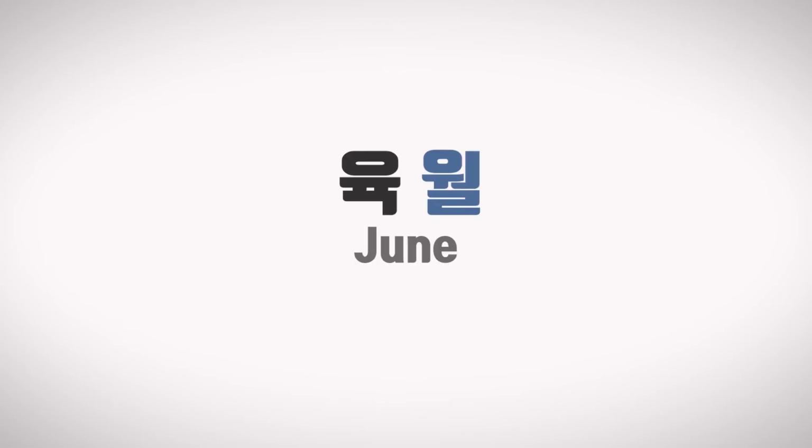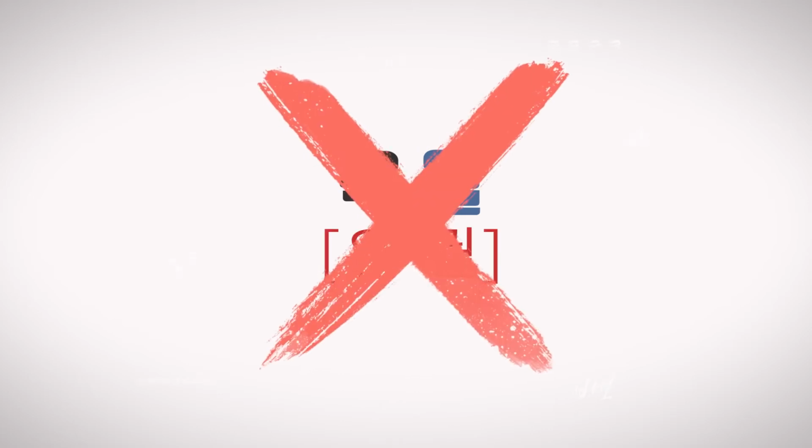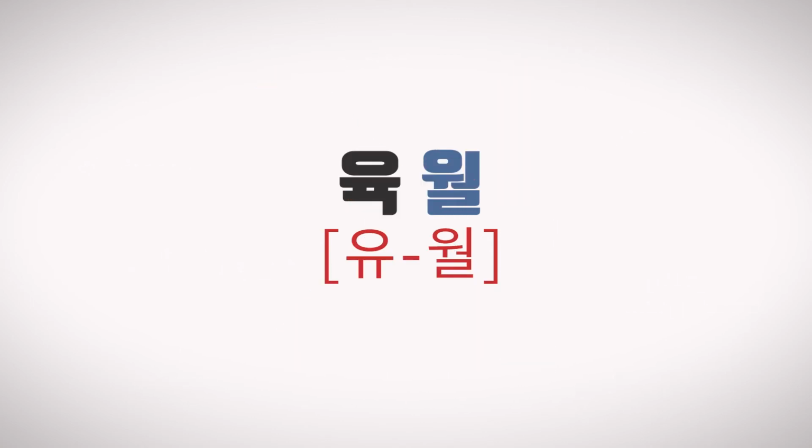However, you need to be careful when you read June and October. Number 6 is 육. Month is 월. If we link the ending consonant 기역 to the next, it's supposed to sound 유궐. But we don't pronounce 기역 here. We say 유월.